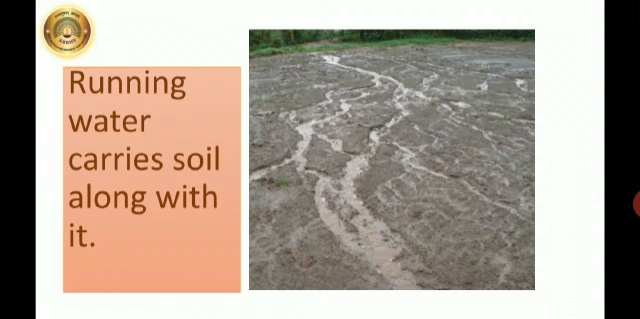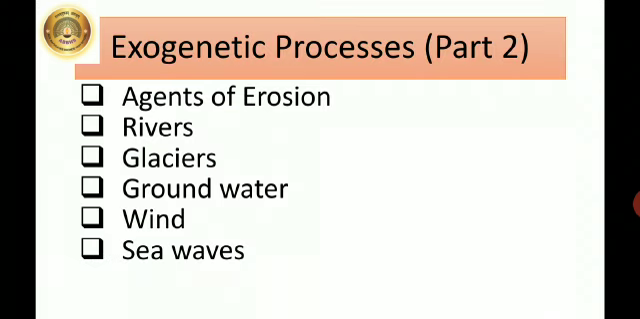Now, is water alone the agent of erosion? So let us check the other agents of erosion and study lesson number 4, the exogenetic processes, part 2. In this lesson, we are going to study the different agents of erosion: rivers, glaciers, groundwater, wind and sea waves. But in this session, we are going to study only the rivers and glaciers.